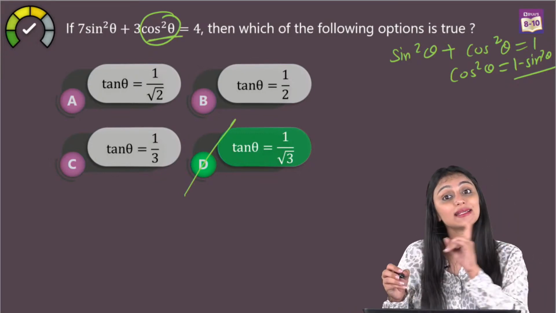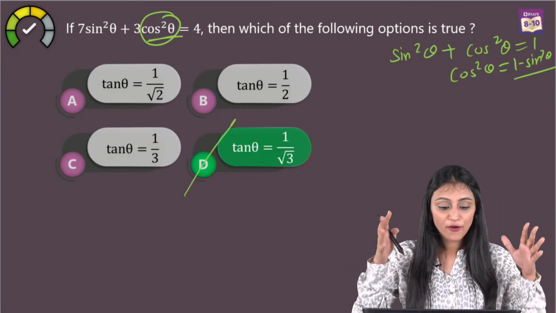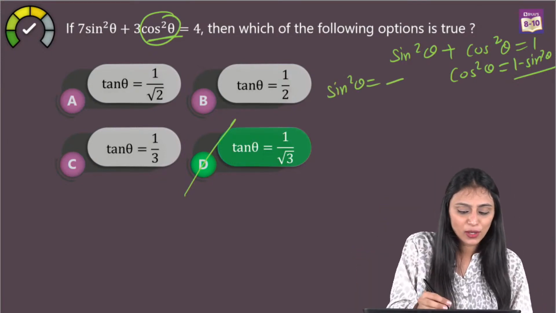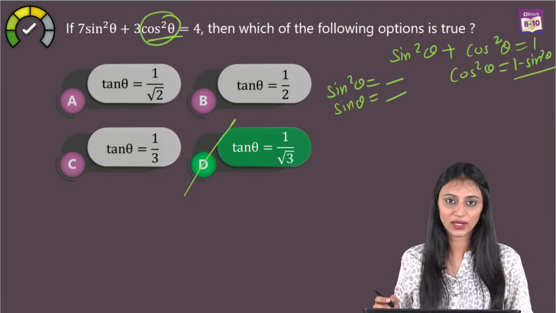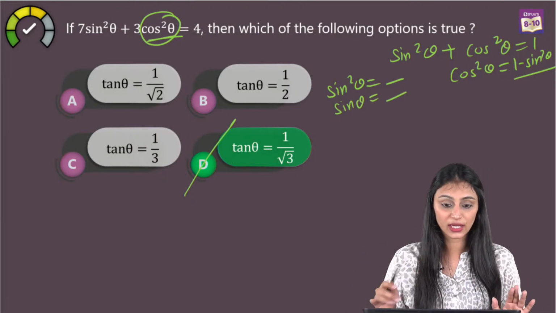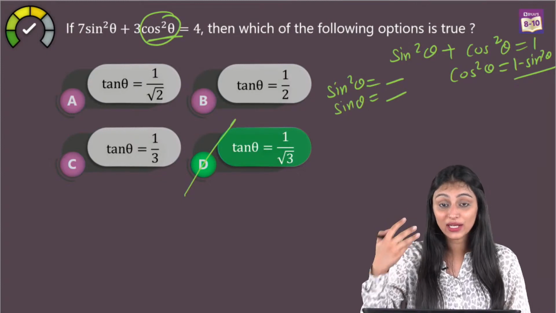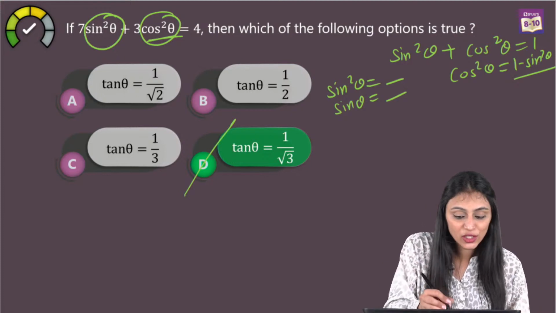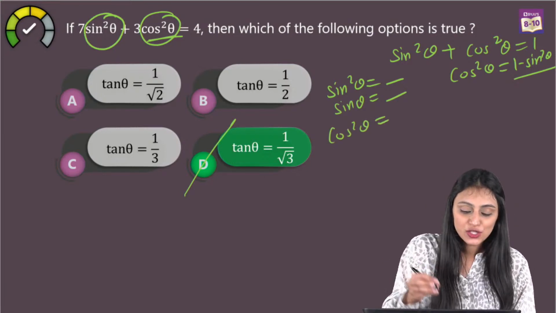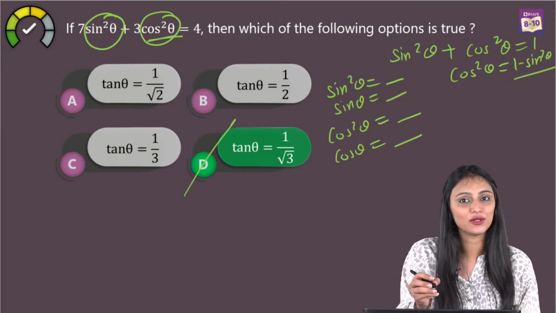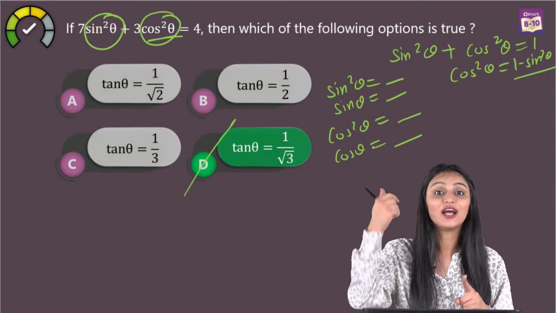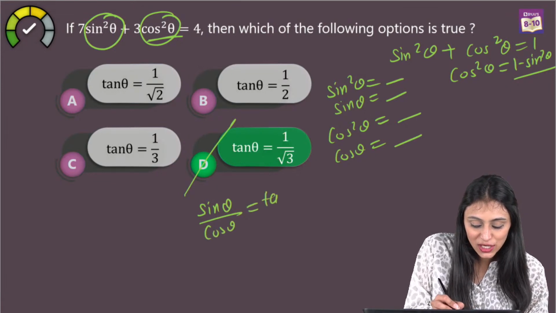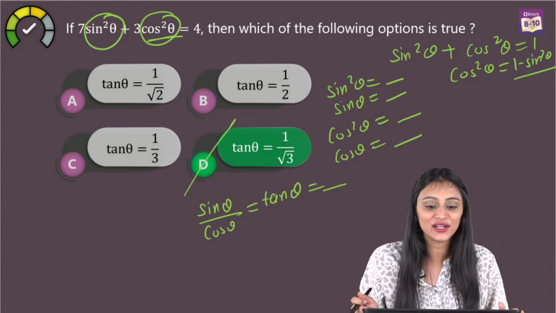Now, if I put 1 minus sine square theta over here and simplify this, you would get the value of sine square theta. From there, you can get the value of sine theta also, both positive and negative values. Whatever sine square theta value you get, put it here and simplify, then you would get the value of cos square theta. From cos square theta, you can get the value of cos theta also. Once you have the value of sine theta and cos theta, simply write sine theta by cos theta is equal to tan theta. And that would be your final result, right?